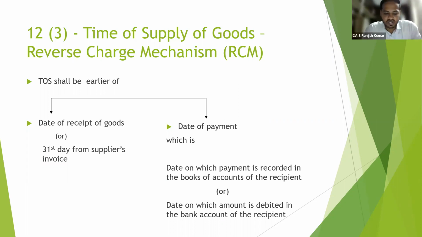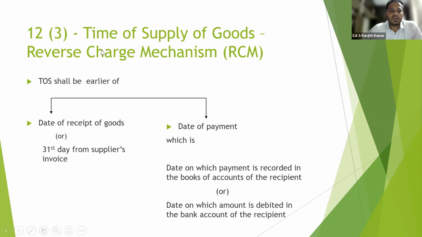What is reverse charge mechanism? In case of forward charge mechanism, the supplier will collect the tax from the recipient and remit it to the government. In case of reverse charge, it is the opposite of forward charge mechanism, where the recipient will pay the taxes to the government. The recipient is liable to pay the taxes to the government.